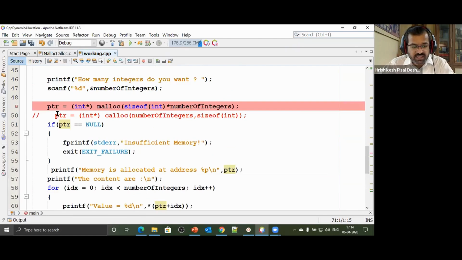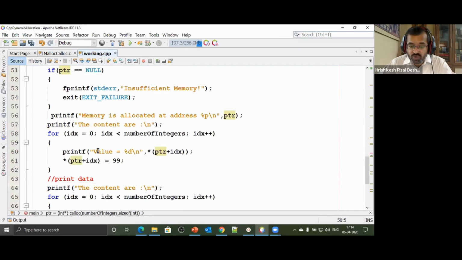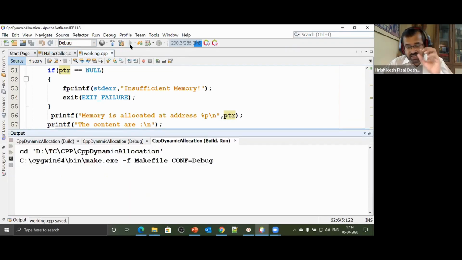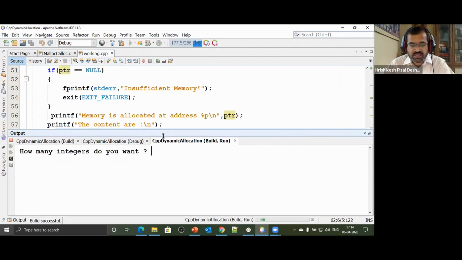Now, one small change that I'll make in this particular code is that instead of malloc, I'll now use calloc. What we saw here, when we printed the values, is that the first 5 values were what was earlier stored, and the next 3 values were unpredictable. Actually, everything was unpredictable. That was garbage. But since it was the same location which was allocated, we got the previous values stored at that location.